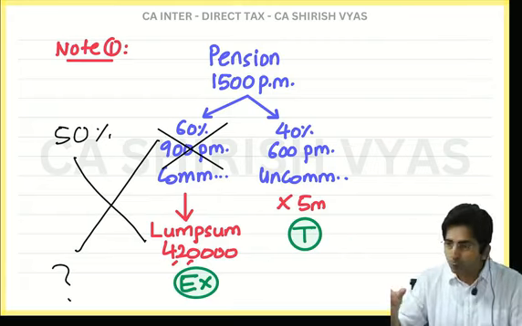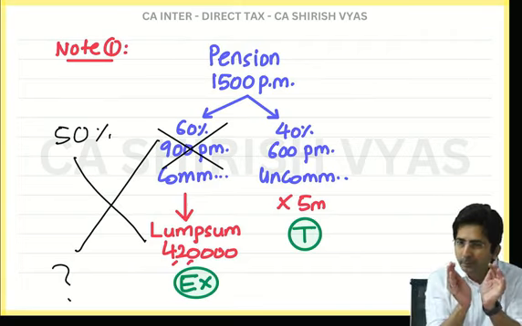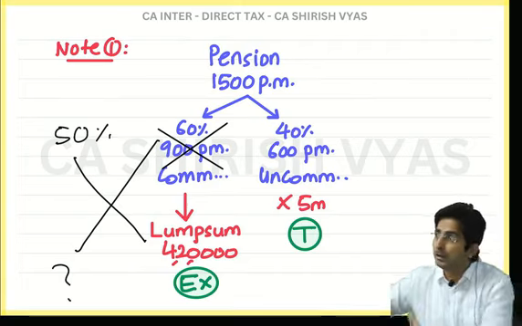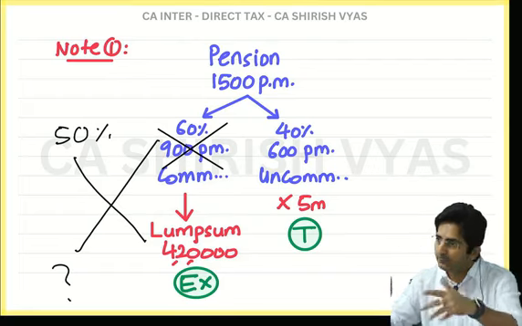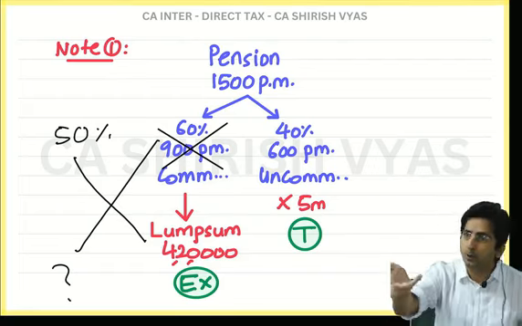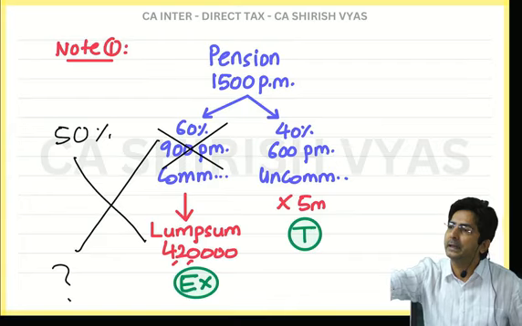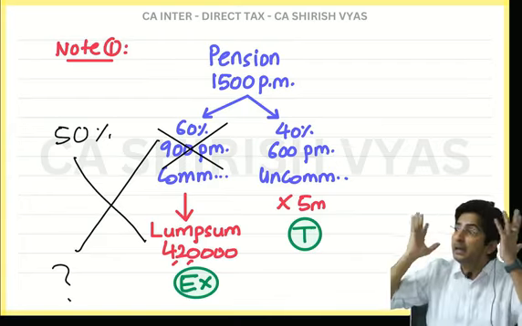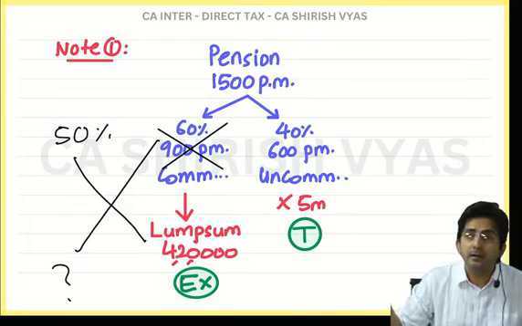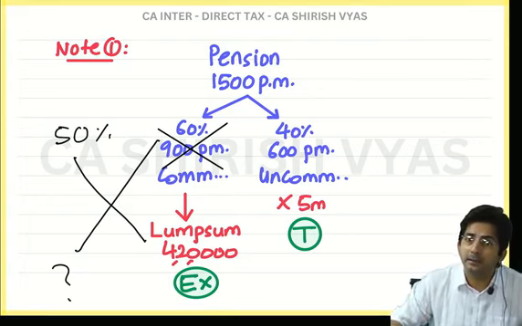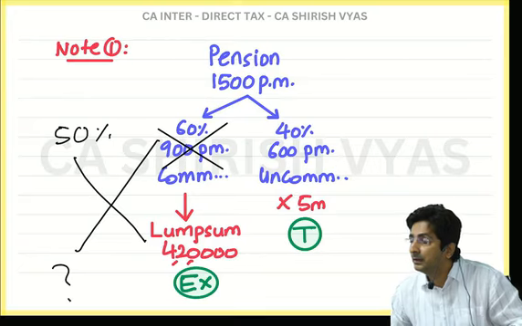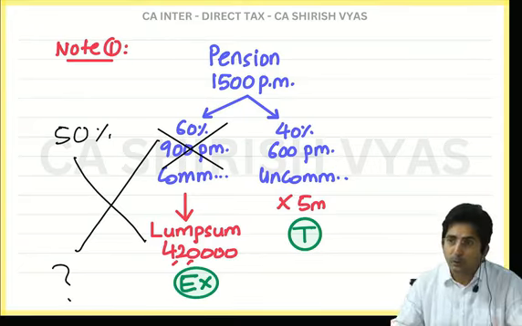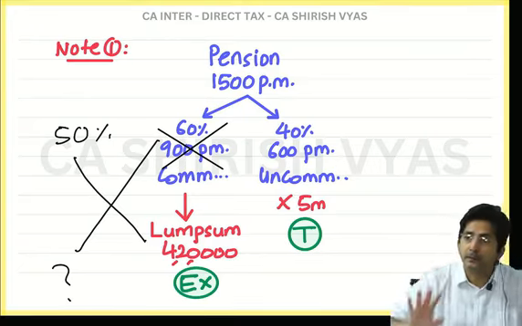See, actually this rule is for people who want a little bit monthly and a little bit lump sum also. And even this will happen with you. One day you will also become old. You will also retire. Your company will also give you pension. So at that time even you will be in a dilemma. What dilemma? Should I take monthly or should I take lump sum? And in case you tell your boss, do one thing, give me 70% in lump sum only.